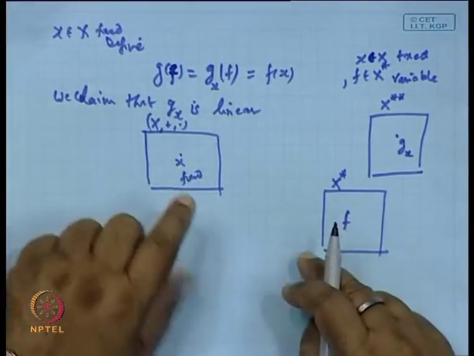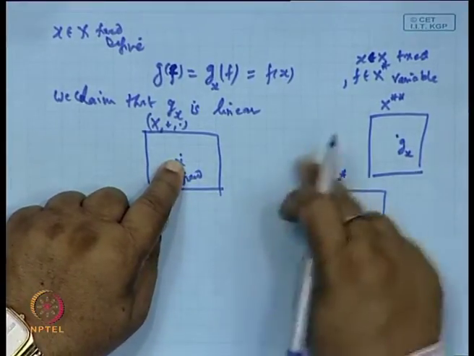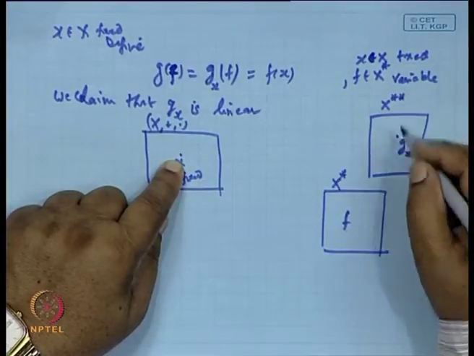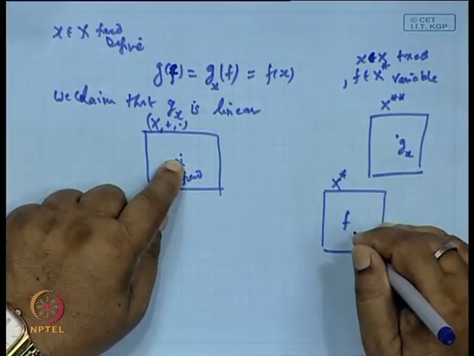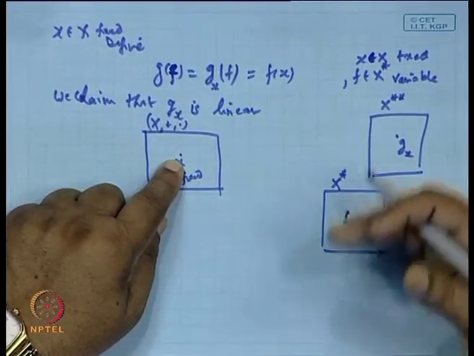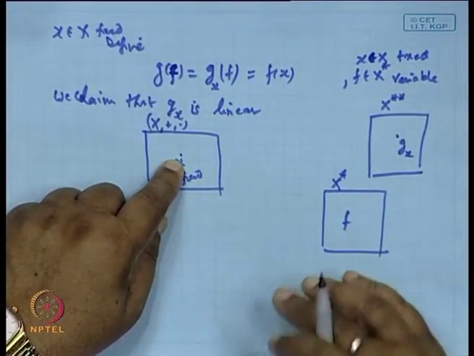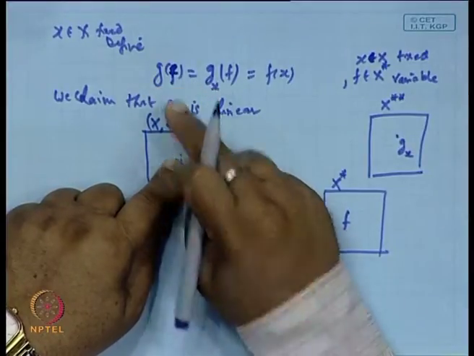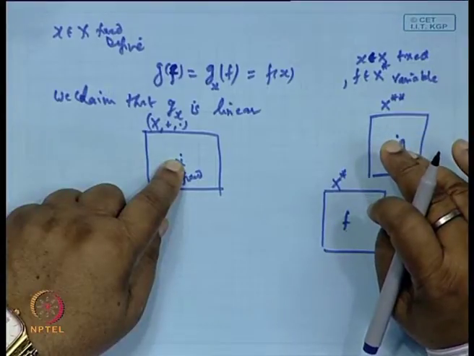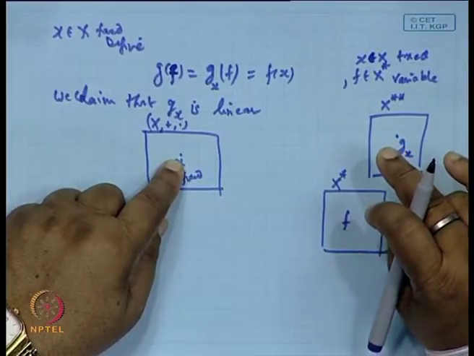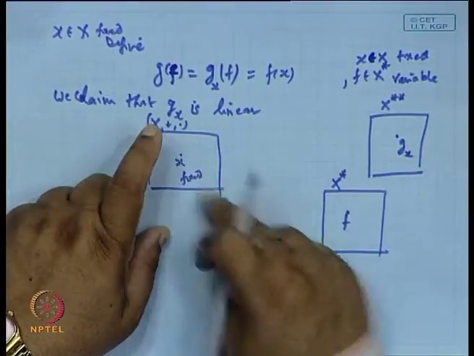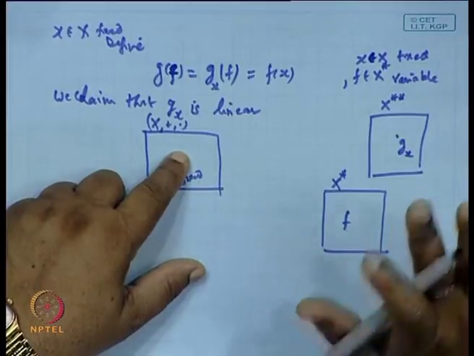So, starting with the x, we do not know this part. But since we wanted g to be in x double star, the domain of g must be x star. So, dummy points are f, the variable point. g will range over any arbitrary point on x star. So, we are taking g of f, which is again equal to f x. So, f x means it should belong to x star. Okay, let us see where does it go.